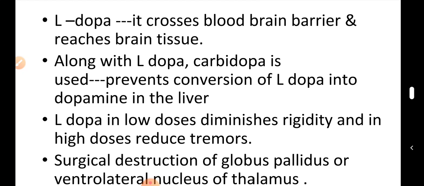Along with L-DOPA, carbidopa is also used. It prevents the conversion of L-DOPA into dopamine in the liver. So the dopamine will be available on the brain side, because carbidopa cannot cross the blood-brain barrier, and thus the L-DOPA is converted into dopamine there. L-DOPA in low doses diminishes the rigidity, and in high doses it reduces the tremors. Also, surgical destruction of the globus pallidus or the ventrolateral nucleus of the thalamus can decrease the symptoms of Parkinson's disease by restoring the output balance towards normal.